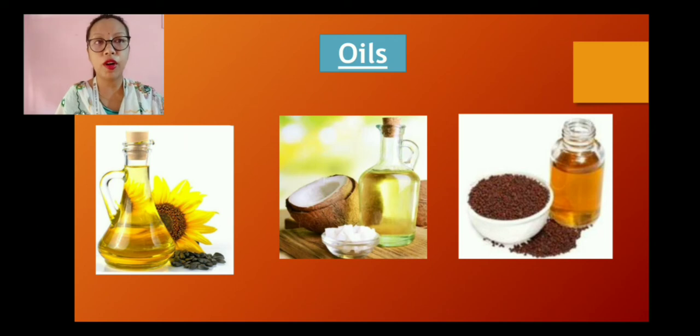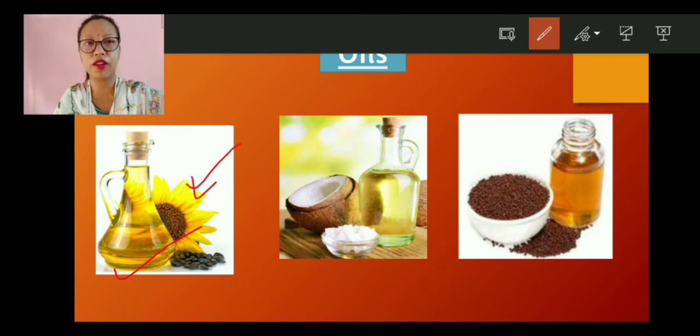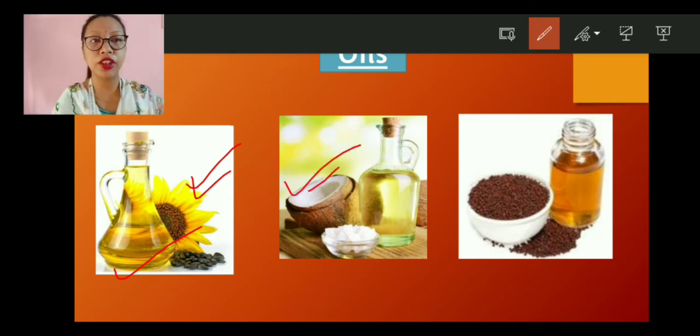Then we have the oils. If you look at the oils here, this oil is a sunflower oil. You can see the picture of sunflower here. So this oil comes from the sunflower seed. It is called sunflower oil. Here you can see in the second picture, the picture of a coconut. So this is the coconut oil. Coconut oil comes from the coconut tree.